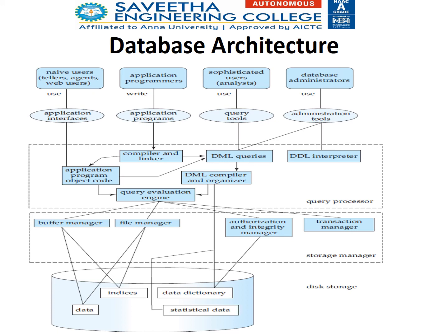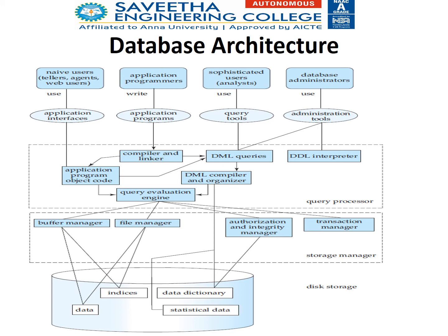Meanwhile, we are having all interpretation, querying, everything. The buffer manager has to decide which file or which data is to be in the cache memory or in the primary memory. The file manager organizes the file storage and indexing, and how to maintain the storage properly is the job of the file manager. The authorization and integrity manager sets the various authorization levels and integrity constraints. The transaction manager ensures the consistency of transactions even though some failure occurs. These are all various tasks of the storage manager. Finally, we have the disk storage.